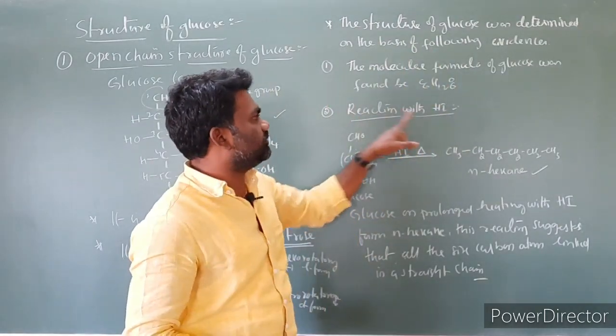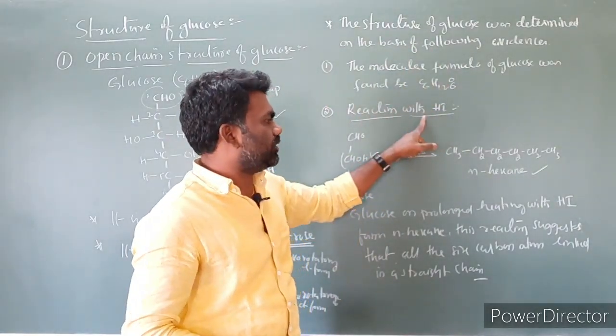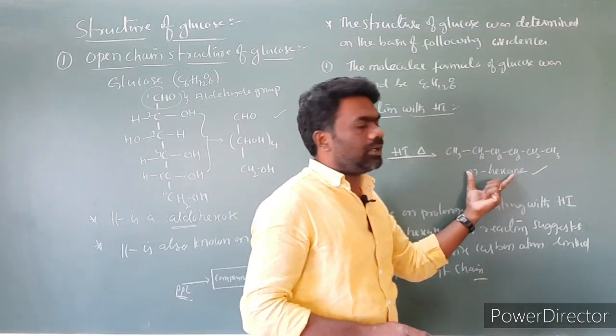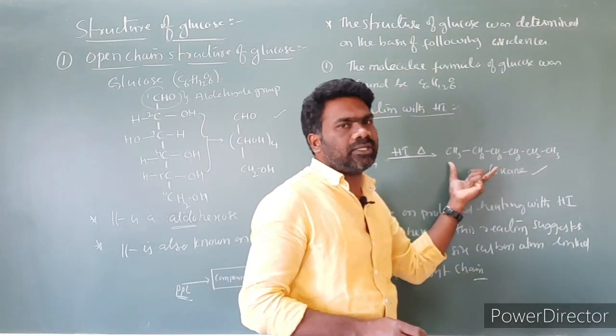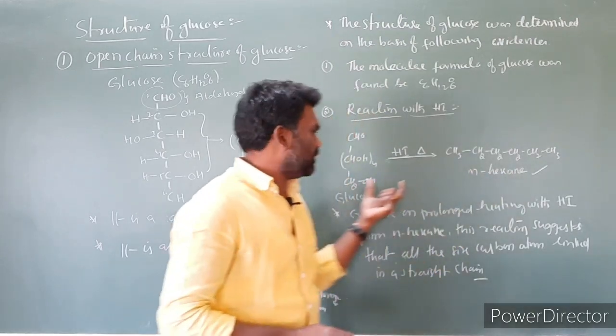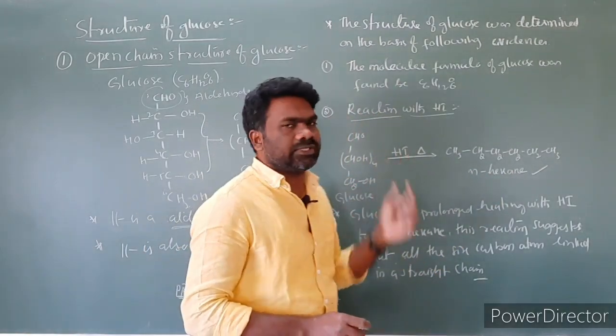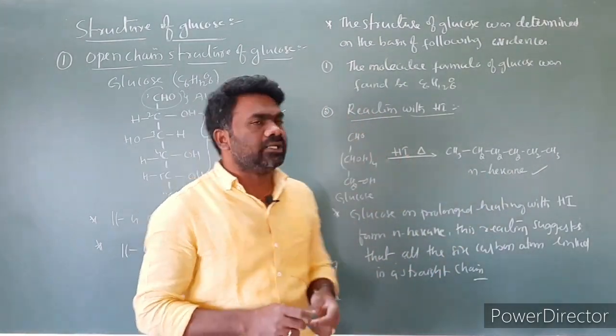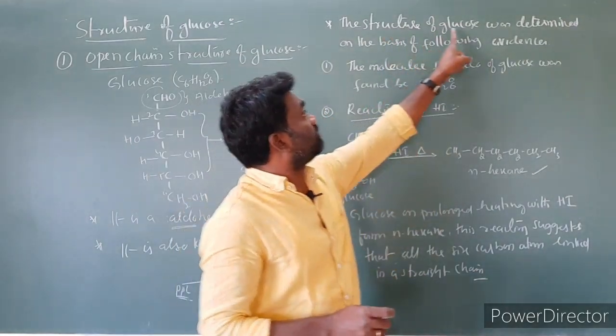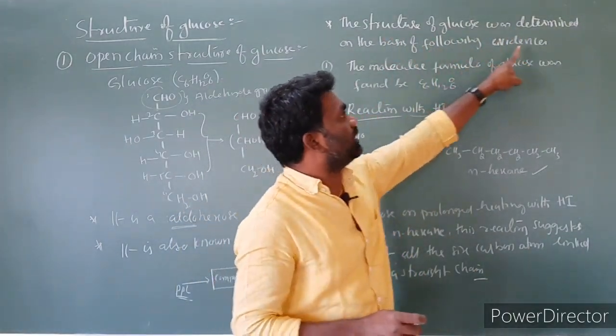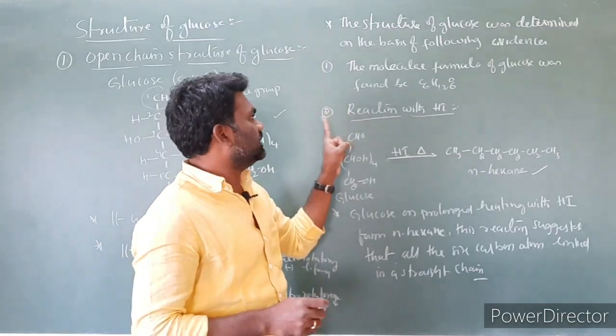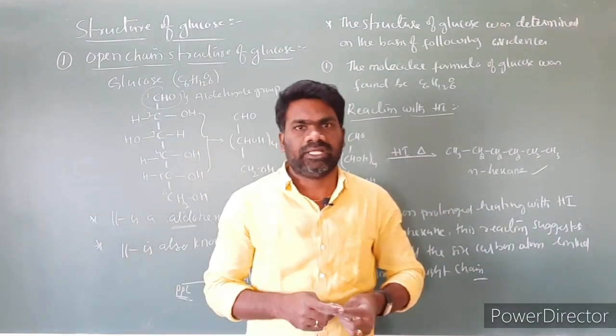The second one is the reaction with HI. Based on the reaction with HI, what we conclude is that in glucose all the carbon atoms are in a straight chain, due to the formation of n-hexane on prolonged heating of glucose with HI. This is the second reaction. The structure of glucose was determined on the basis of the following evidences. This is the first evidence and this is the second evidence.